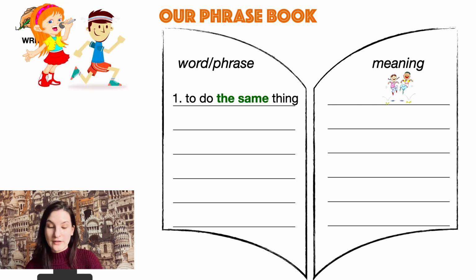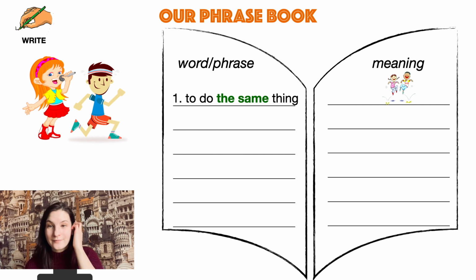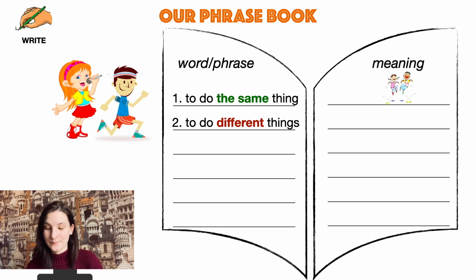Great. Now look at this picture. What is the girl doing? Great. The girl is singing. And what is the boy doing? The boy is running. Are they doing the same thing? No, they aren't, because they are doing different things. The girl is singing and the boy is running. They are doing different things.